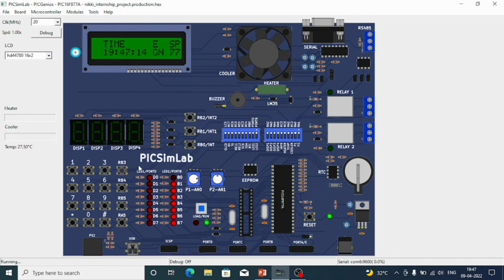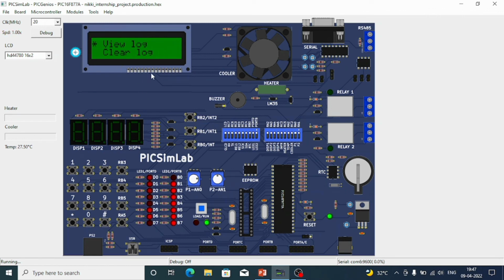Now, let us view the events. To do that, we can click either of these two buttons. I have clicked RB3 and the password is RB4, RB3, RB4 and RB3. We can view this screen like this, view log and clear log.